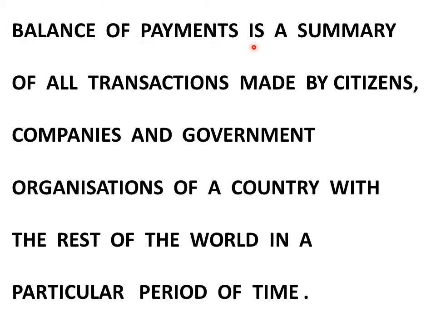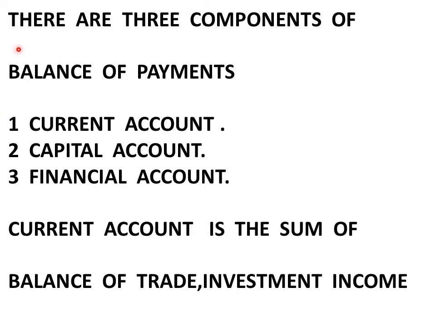Balance of payments is a summary of all transactions made by citizens, companies, and government organizations of a country with the rest of the world in a particular period of time. There are three components of balance of payments: current account, capital account, financial account.